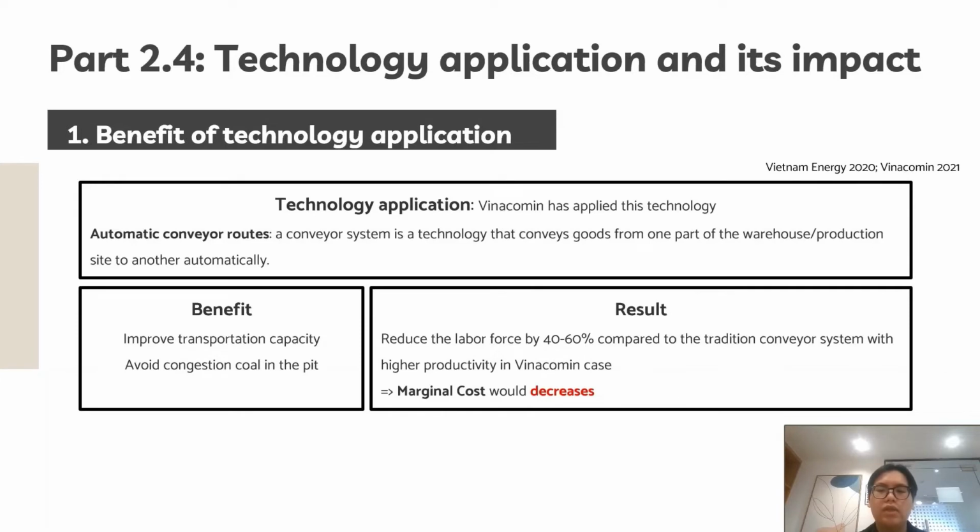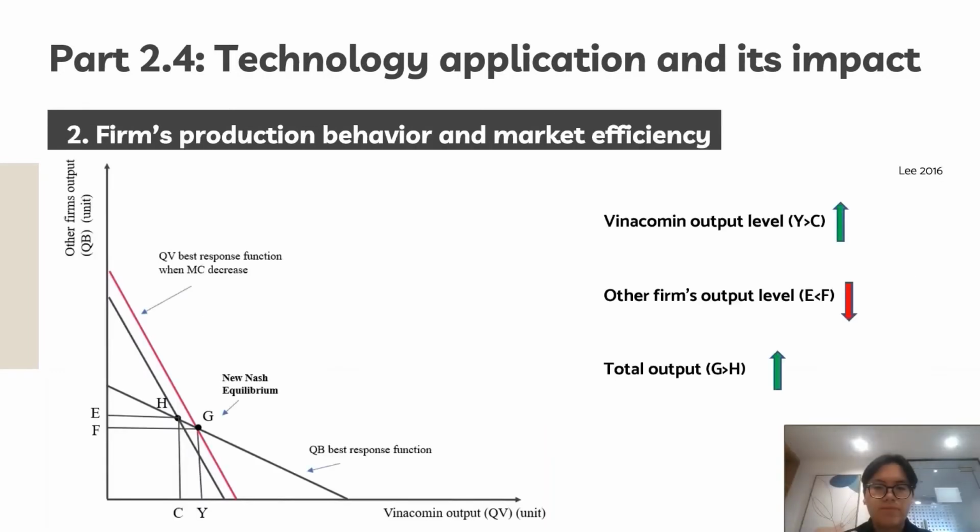For instance, Vinacomin reduced the labor force by 40% by applying this technology, indicating a decrease in marginal cost. Given that Vinacomin applied the technology, Vinacomin's MC reduces while MR remains unchanged, and other firms' MC and MR remain unchanged. Vinacomin's best response function shifts outward, indicating that Vinacomin produces more at a higher output level while the other firms' production level decreases. A new equilibrium is created with a higher total quantity, making the price decrease following the law of supply and demand.